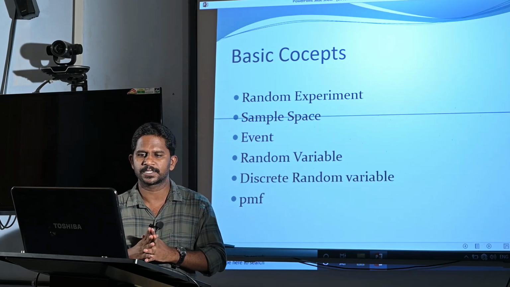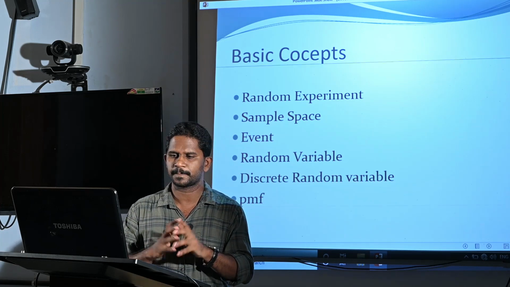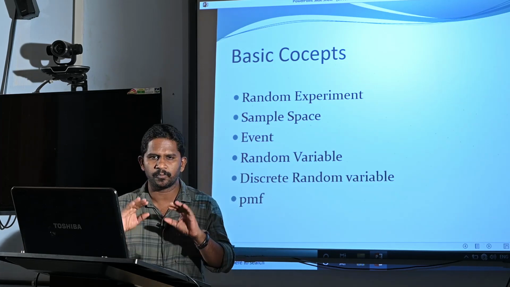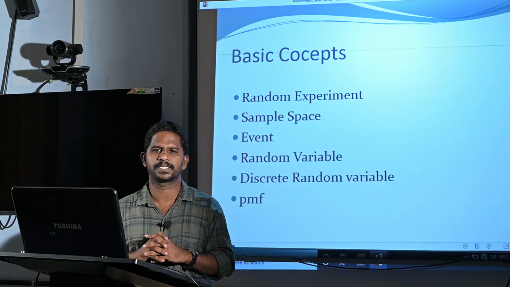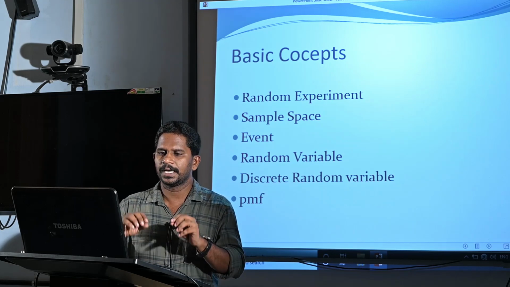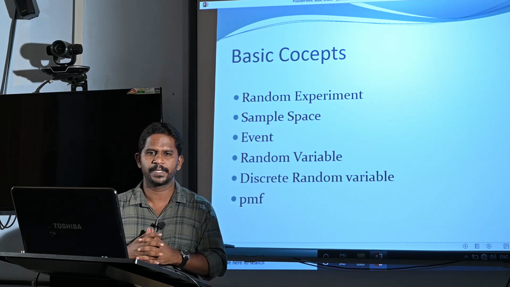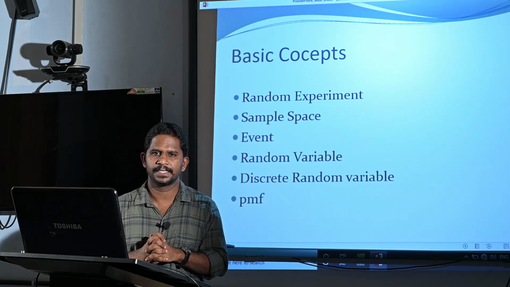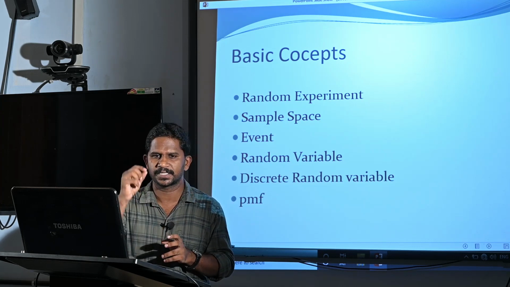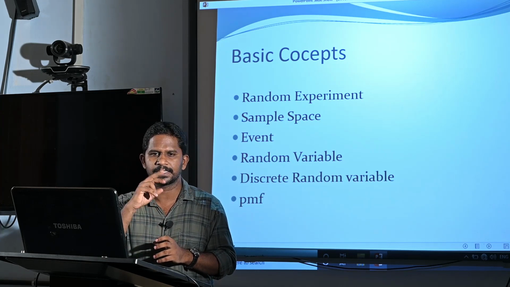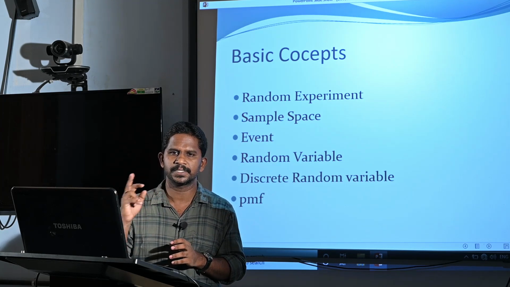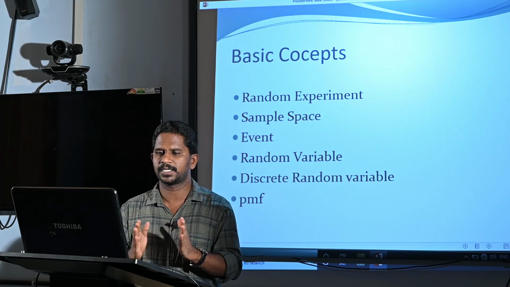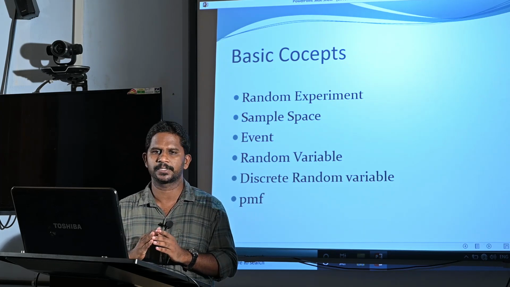Now, the next concept is sample space. Sample space is a set. The definition is: the set of all possible outcomes of a random experiment is called sample space. Suppose the random experiment is tossing a coin, then we have 2 possible outcomes, head and tail. If you write this sample space in set form, suppose the set is S equal to {H, T}, where H means head and T means tail, then this is a sample space. So, sample space is the set of all possible outcomes of a random experiment.